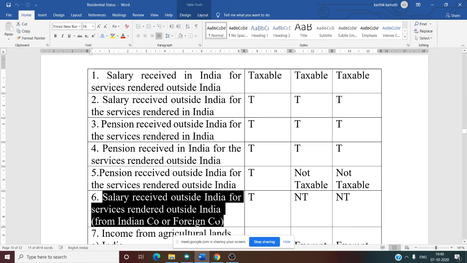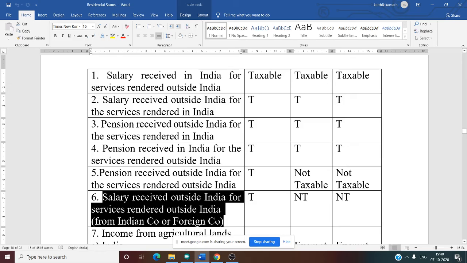Now seventh one: income from agricultural land. Very important. Agricultural income, whether it is taxed? Exempted. So no tax. Agricultural income in India is exempt. Correct.